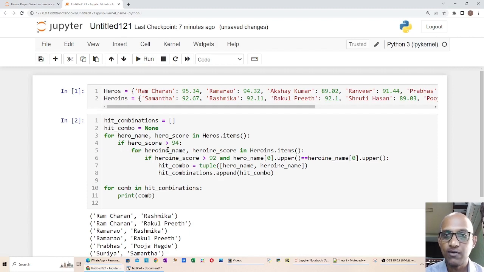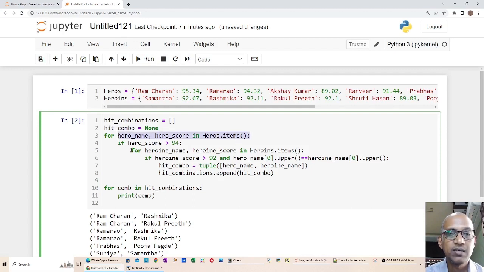Yes, this gives the correct output because he has implemented the logic of the three conditions. First, he iterates through each item in the heroes' information, the hero name and hero score. If the hero score is greater than 94, only then does he iterate through each heroine's information, the heroine name and heroine score.